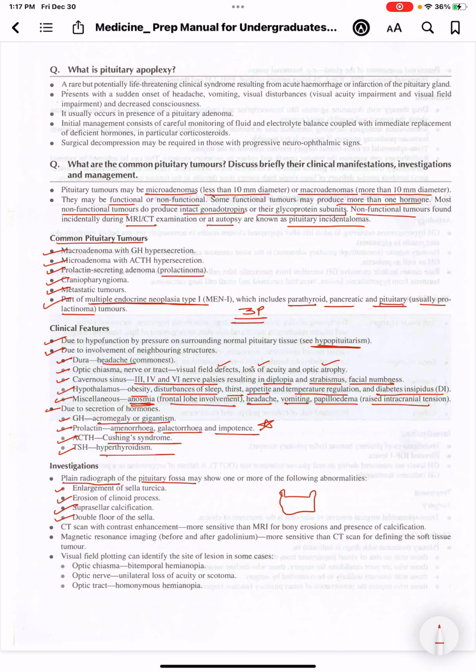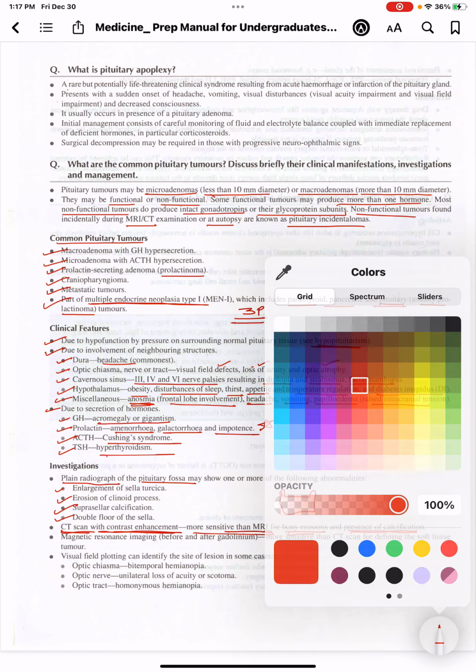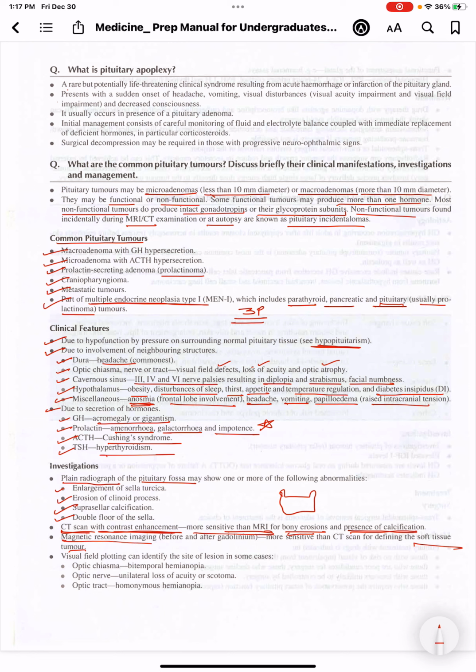We can do a CT scan also with contrast enhancement, which is more sensitive than MRI for bony erosions and presence of calcifications. So, if we want to diagnose bony erosions and presence of calcification, CT scan with contrast enhancement is more sensitive than MRI. For soft tissue tumor, MRI is more sensitive than CT scan.